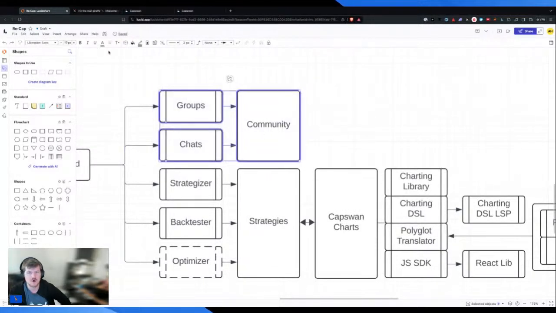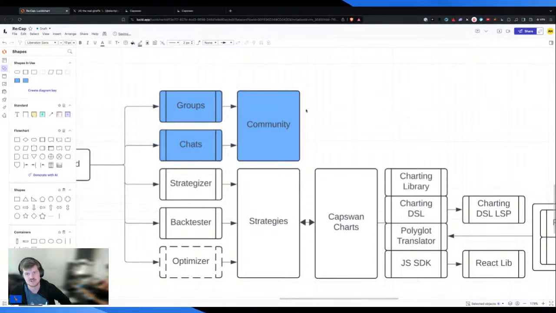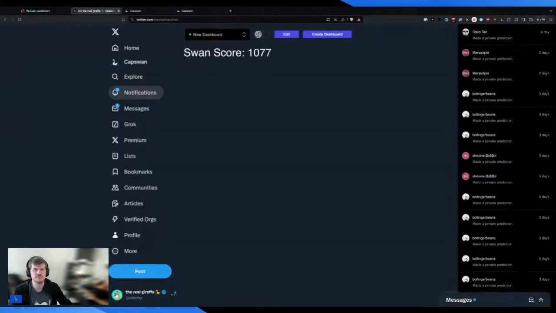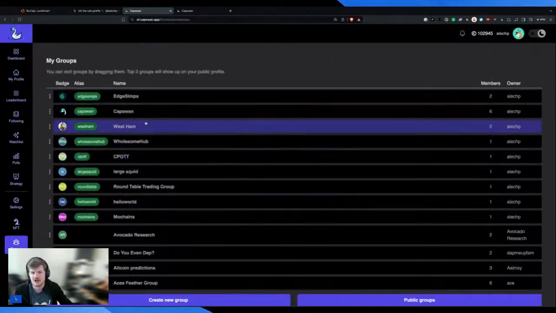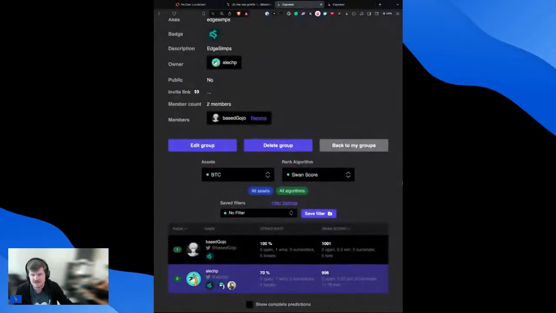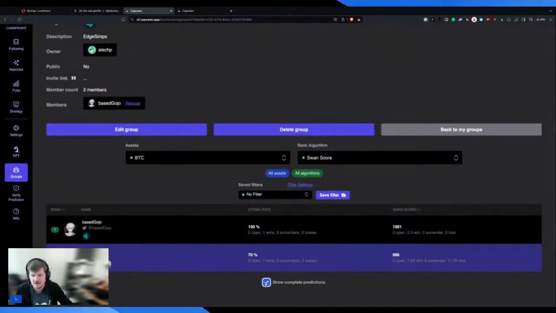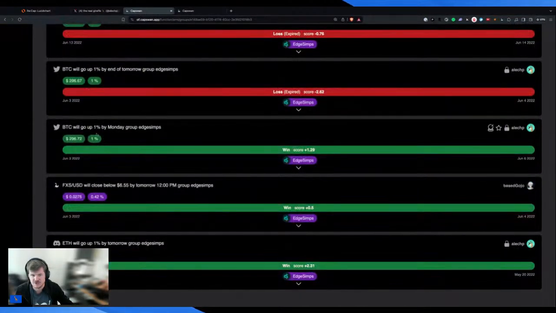Now, what I want to go into some detail about is this right here, which is the groups and chats. So we have a group feature currently, right? So let me go over to groups here. If I were to look at, say, EdgeSimps, I can see Gojo and I are in here. I don't think he and I have tested in this particular group in a while. But you can see here's a bunch of predictions. Gojo made a test prediction, I made a test prediction back in the early days of this. You can see we launched groups back in 2022.